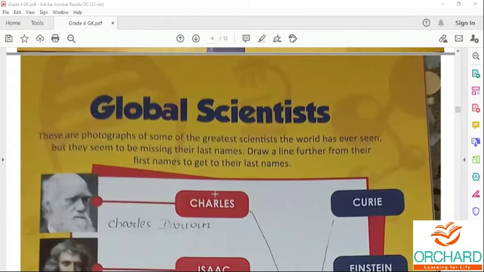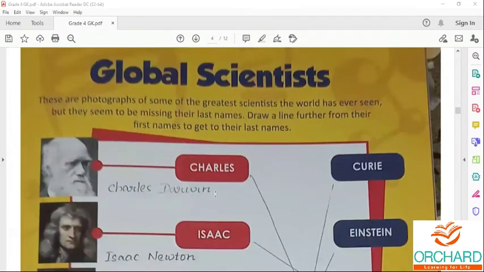Next, take page number 15. The name of the lesson is Global Scientist. These are photographs of some of the greatest scientists the world has ever seen.